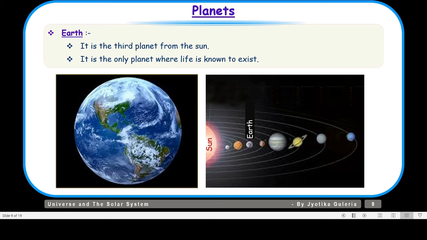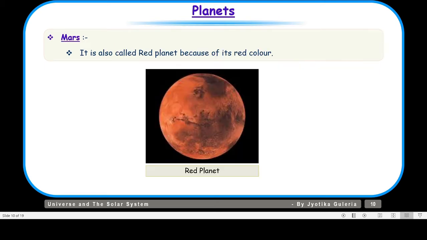So with this, let us move on to the fourth planet, and that is Mars. Mars is also called the red planet because of its red color. And children, it appears red because of the color of the sand on the surface of this planet.